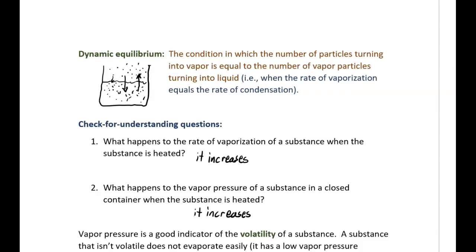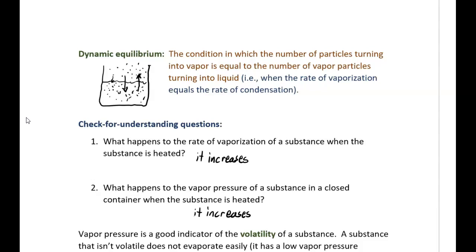Question 1. What happens to the rate of vaporization of a substance when the substance is heated? It's going to increase, because when the substance is heated, the particles of that substance gain kinetic energy. As they gain kinetic energy, more and more of them will have enough kinetic energy to escape from attractions to nearby particles. And the particles that escape from those attractions will float up above the surface of the liquid.